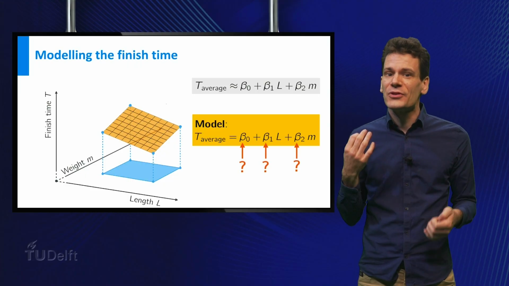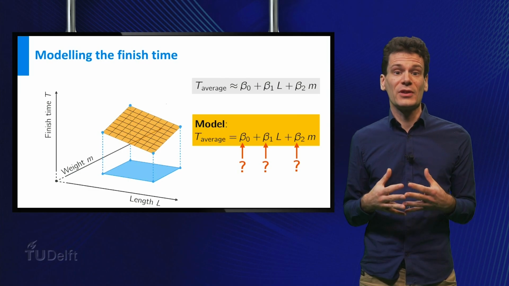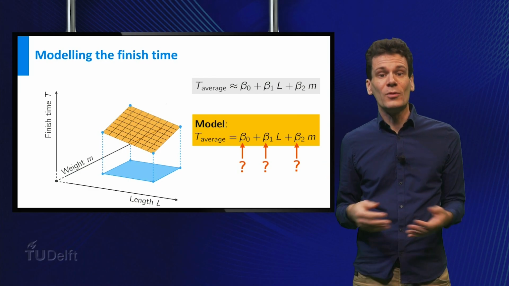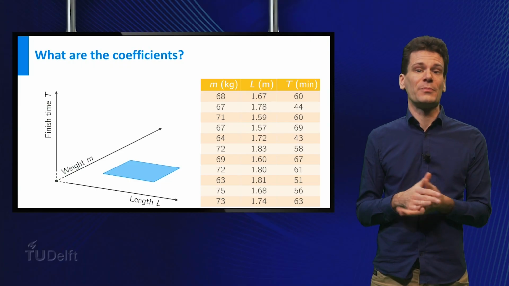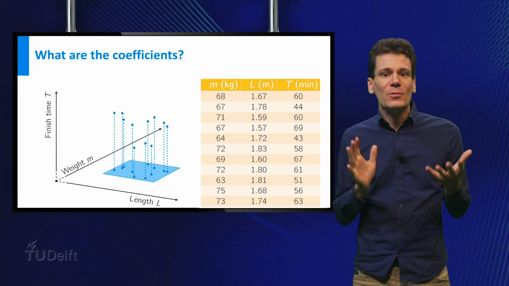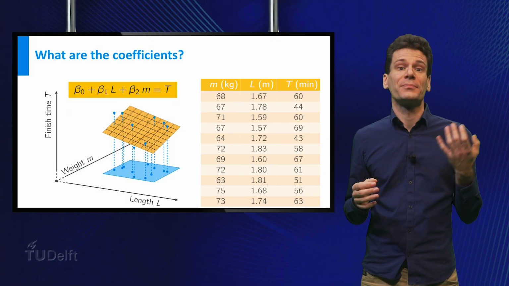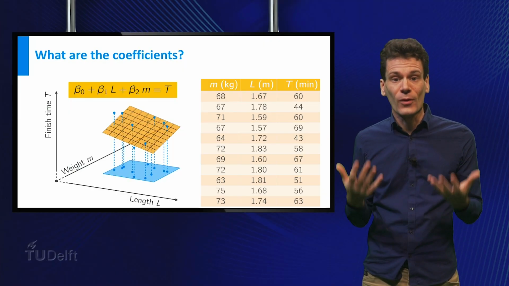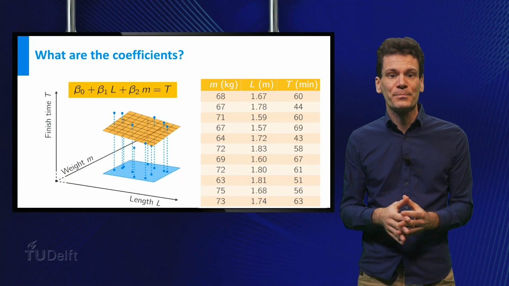Well, we do have some information about this function. We can use the data from the runners in the contest. So, we record body length, body mass and finish time for all participants. This gives a bunch of data points. And then we try to find the coefficients beta 0, beta 1 and beta 2 such that the graph is as close as possible to these data points.